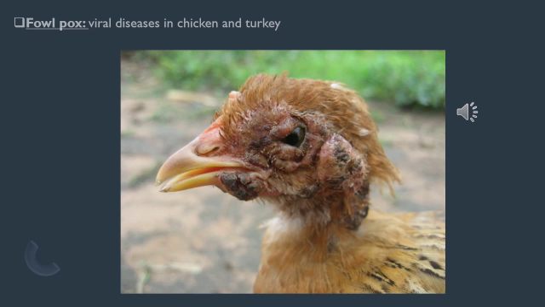In case of chicken and turkey, you can see the face of the chick, so you can see how it has been infected by the virus. Okay, so this is said to be fowl pox.